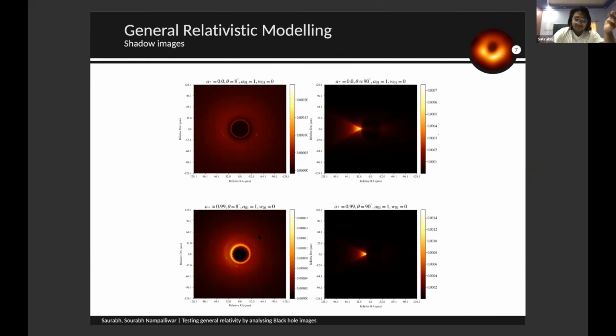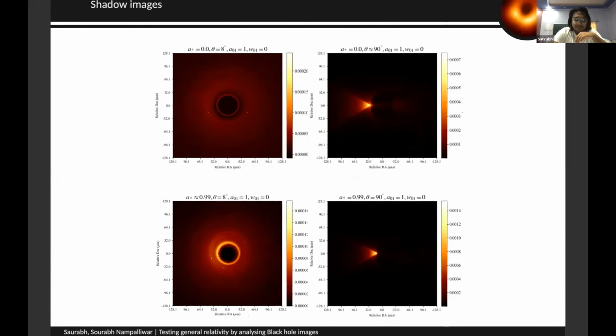The region is quite thick, and that's why we have images like these, where the inclination is around 8 degrees, so we are watching it at around 8 degrees from the equatorial plane. When we are watching it on the equatorial plane, at around 90 degrees, the images are something like this. So here we have a small, we'll say, photon ring. I don't know if you can see it here. Let me just zoom in, maybe.